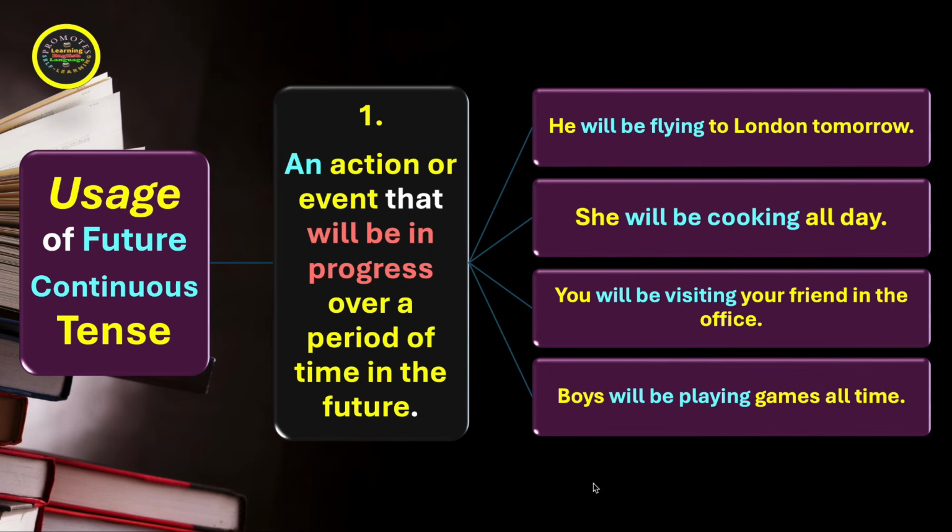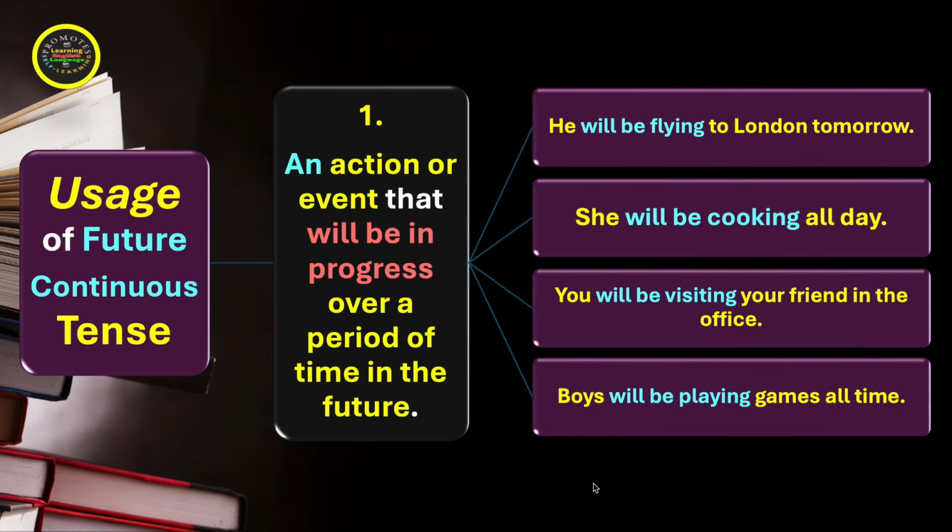What we notice in all these examples of future continuous tense is that an action is progressing in future. I imagine that something will be going on in future. For example, at the moment I'm sitting and I imagine that my friends will be watching movies in the evening. Let's see another example. I'm here in the office and I think about a work that will be progressing in future. For example, my mother will be cooking lunch for me, like this.